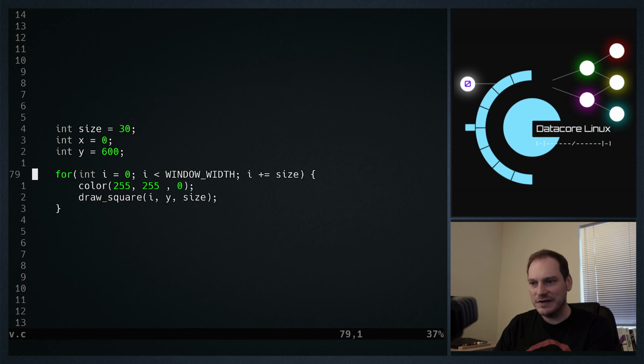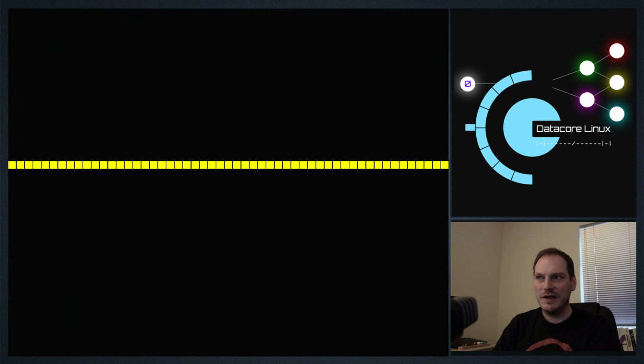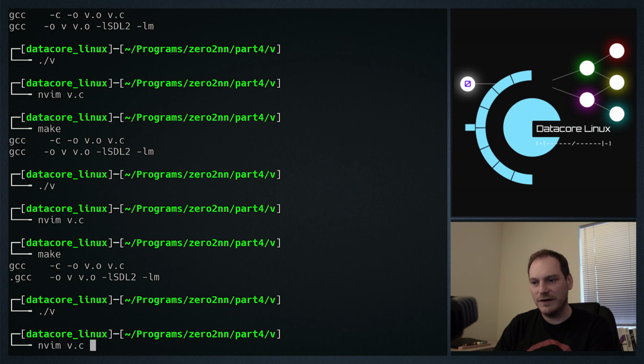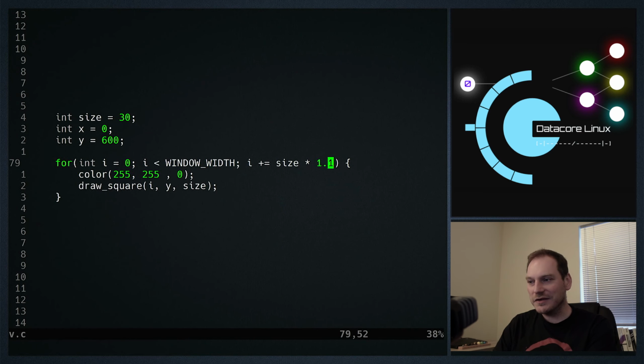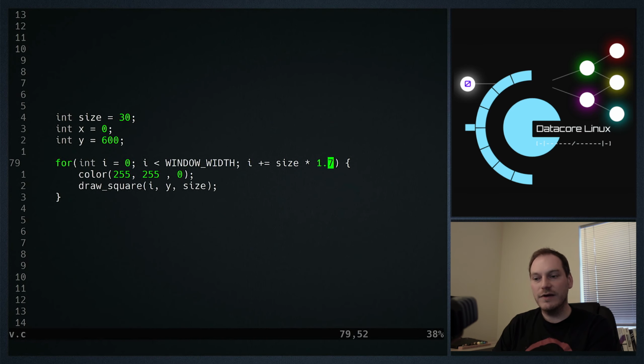Really, we want to be able to see each individual square. So we times that by 1.1, a scale factor. Then we're going up by a little bit bigger than the size each time. And now when we look, we can just about see that we've got segmented squares drawn across the screen. Obviously, if we make that something like 1.7, they're going to be more spaced out and more apart. Already we can do a lot with a square with just a for loop. Let's change that back to 1.1.